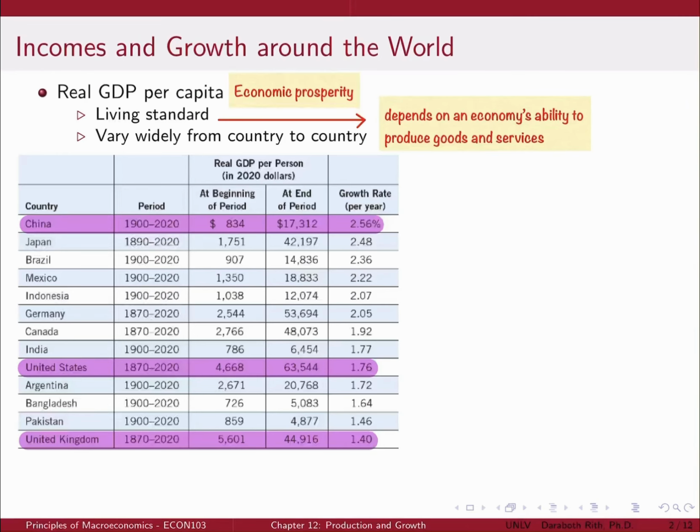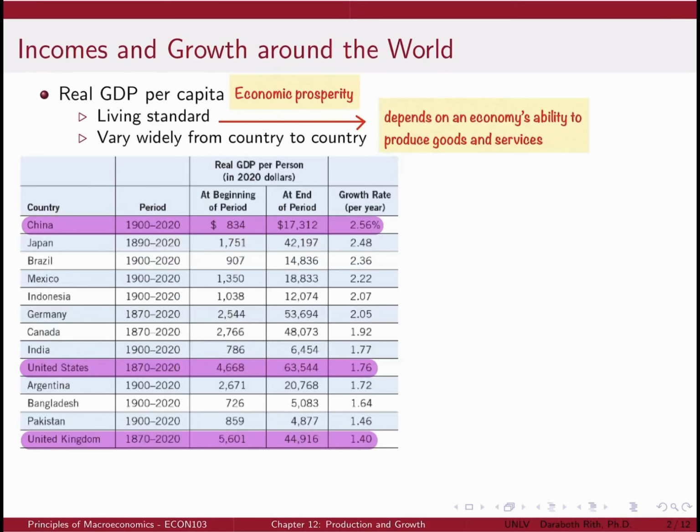As we all know, economic prosperity as measured by GDP per person varies substantially around the world. The average income in the world's richest countries is more than 10 times that in the poorest. Because growth rates of real GDP also vary substantially, the relative positions of countries can change dramatically over time. In addition, the standard of living depends on an economy's ability to produce goods and services. Productivity, in turn, depends on the amounts of physical capital, human capital, natural resources, and technological knowledge available to workers.